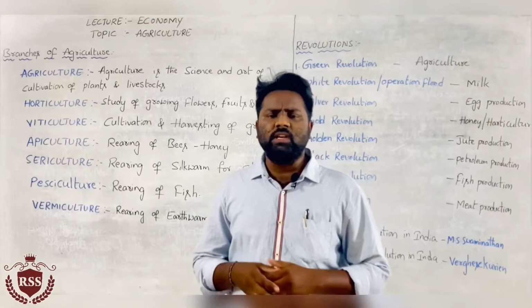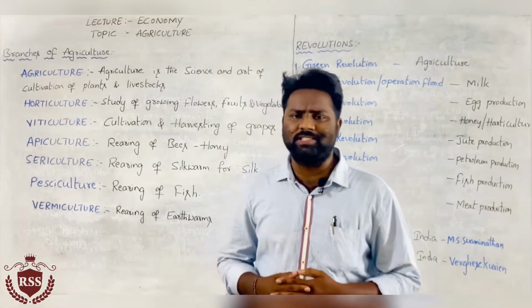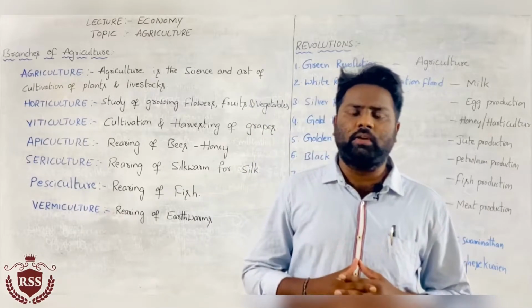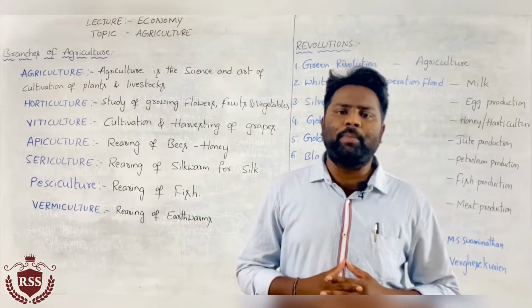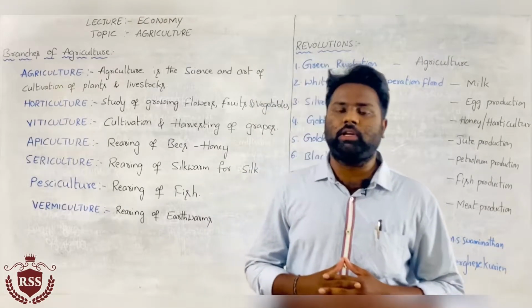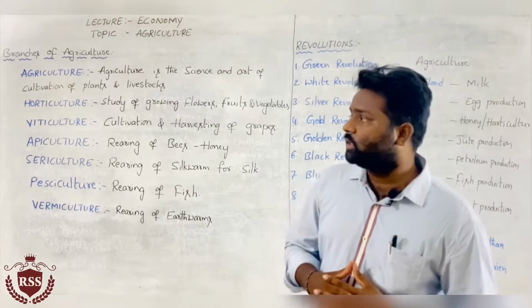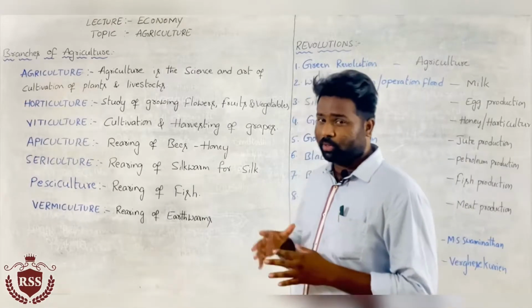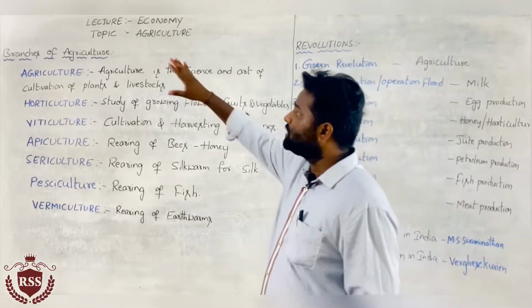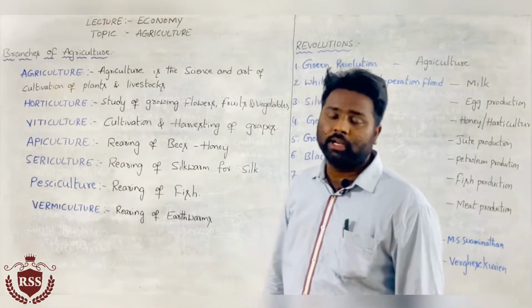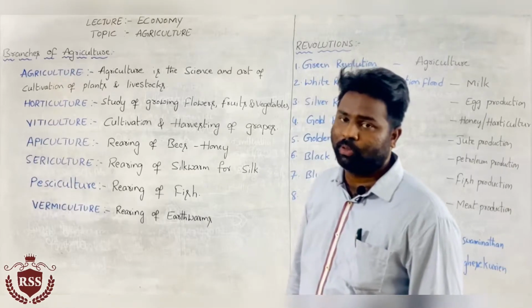Today in this session we are going to discuss the static portion, what the examiner is going to ask in your question paper. Static portions are general knowledge. The branches of agriculture are very important, and they are asked many times in the question paper.